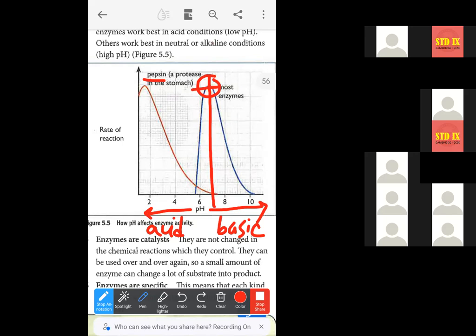Why? Because this is why their optimum pH is 1.5 to 2, or some less than 2. That is a highly acidic condition. Why? Because they will have to tolerate the acid because they stay there. They are found in the stomach, and in the stomach there is a high concentration of hydrochloric acid.